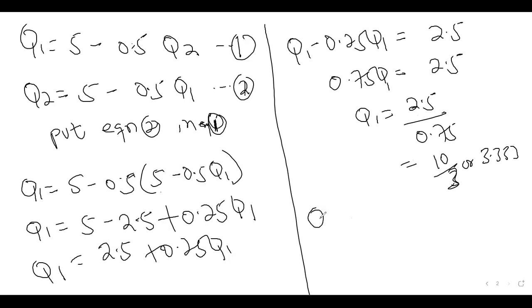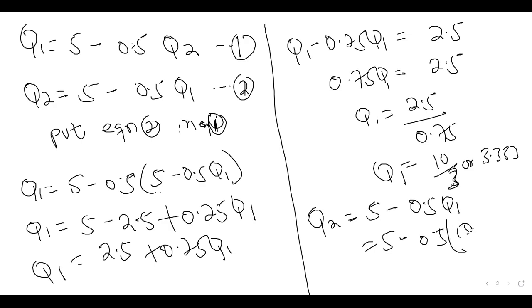Now remember that Q2 is also equal to 5 minus 0.5 Q1. So we can now substitute Q1 in this. We will have 5 minus 0.5 into brackets 10 over 3. So Q2, if you solve it well, will also be equal to 10 over 3, or 3.333 recurring. So we've gotten the quantities that will maximize profit. Now let's check the maximum profit for the two firms.